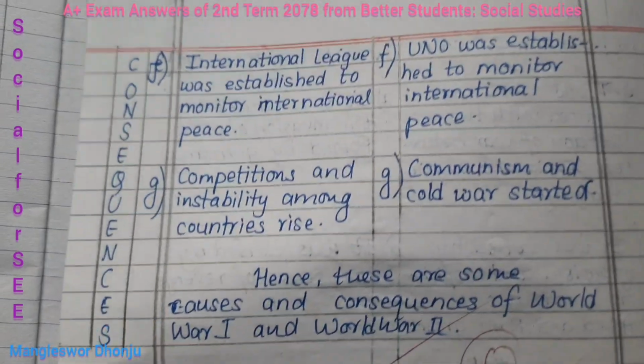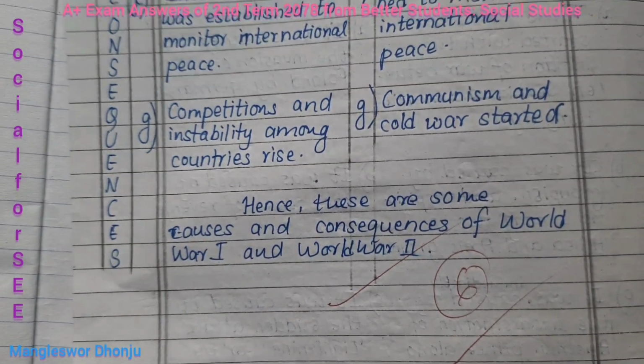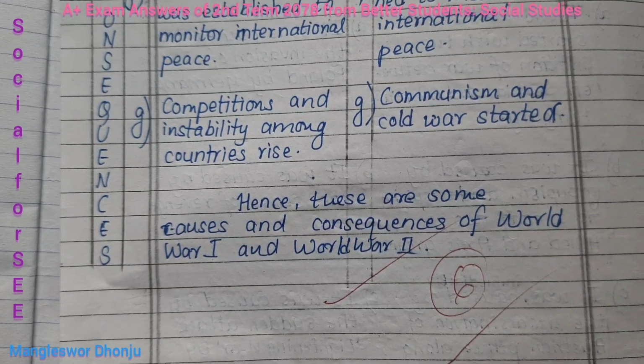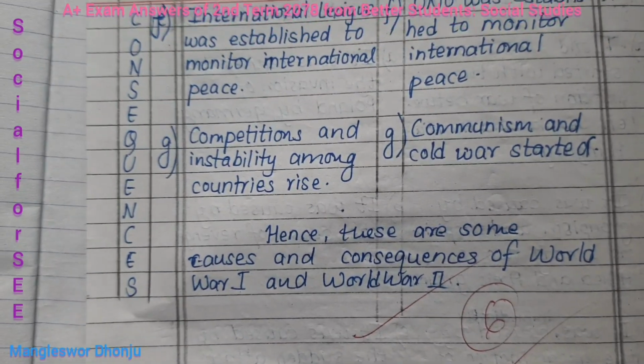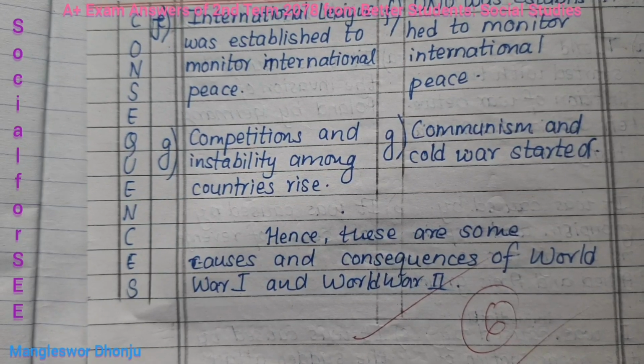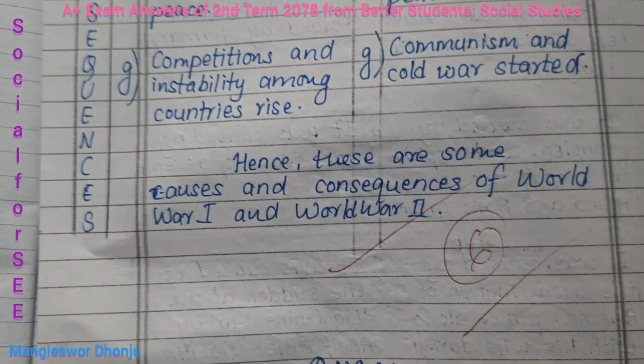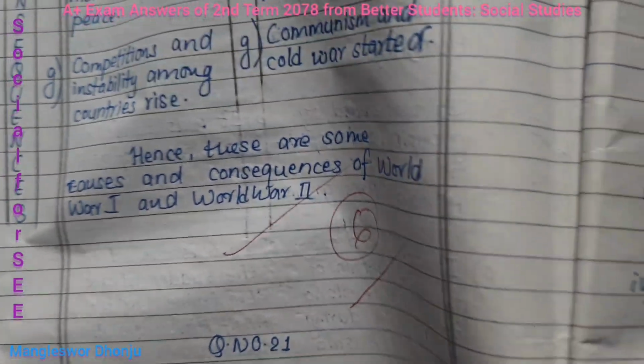So in terms of causes and consequences, here he has presented in table form, cause-wise and consequence-wise, contrast and differences, comparison. So I gave 6 in 7 marks.